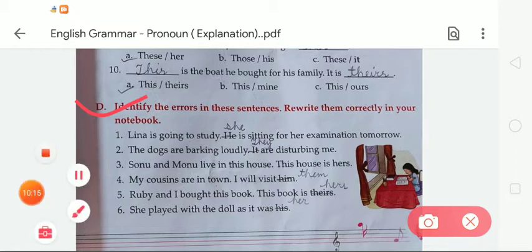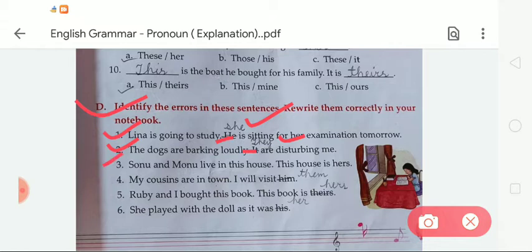So there is the first, Lena is going to study. He is sitting for her examination tomorrow. So in the place of he, we have to use she, okay. In second, the dogs are barking loudly, it are disturbing me. So in place of it, we have to write they, okay. In third, Sonu and Monu live in his house, this house is hers. So in place of hers, we have to write his, okay.